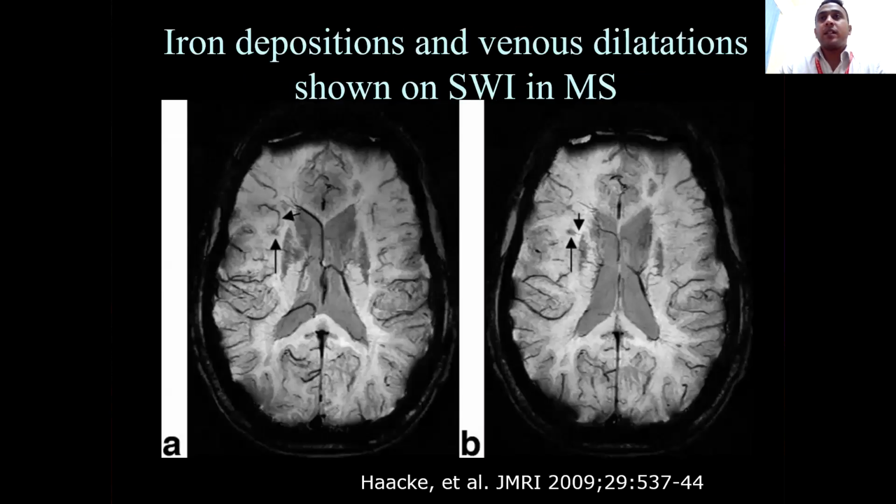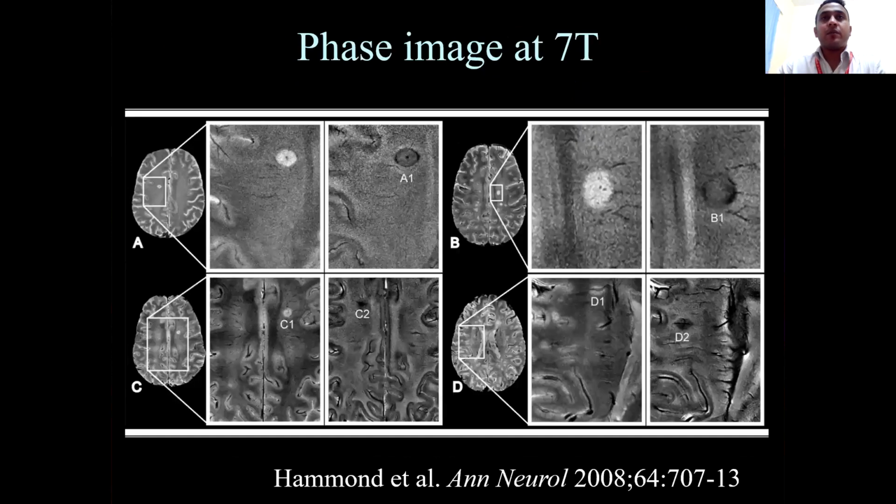Iron depositions and venous dilations shown on SWI in multiple sclerosis. So this is the vein dot sign. What are we considering these T2 hyperintensities? These are basically perivenular in location, very characteristic. Phase image at 7 Tesla. Hammond et al. had done this. So these are also images which are very well seen, very beautifully imaged. Again, here you can see there is this centrally present vein and this perivenular location of the lesion.